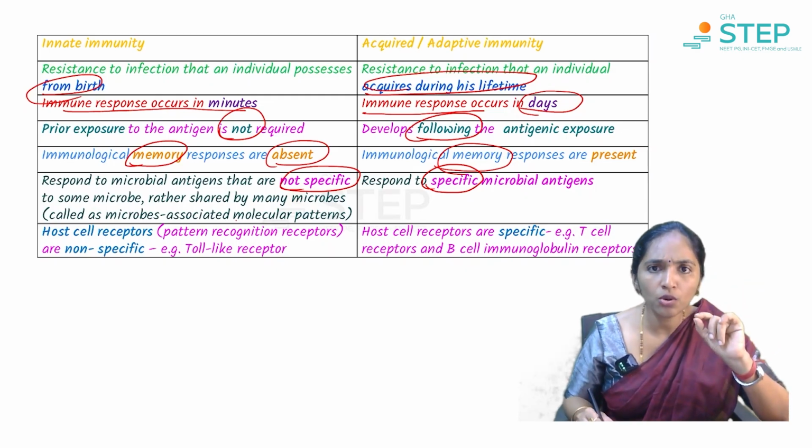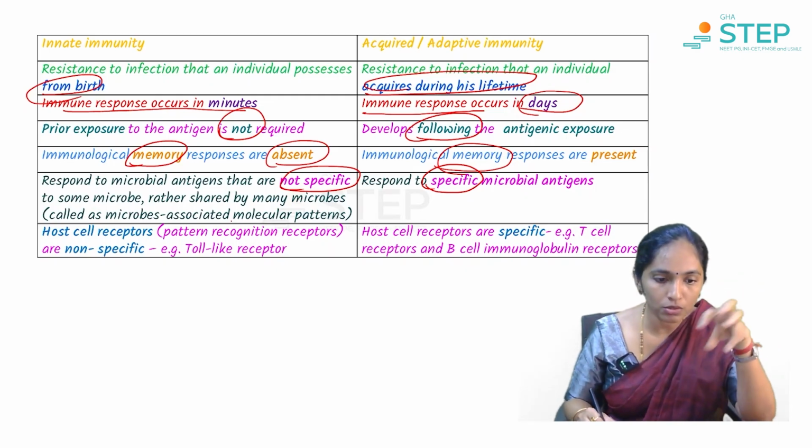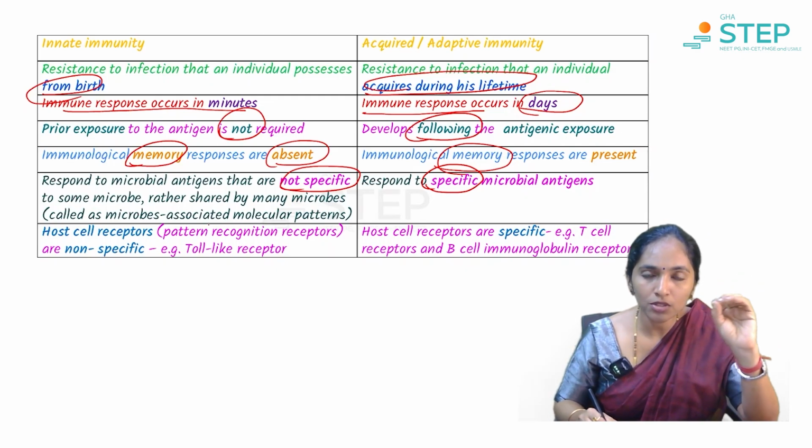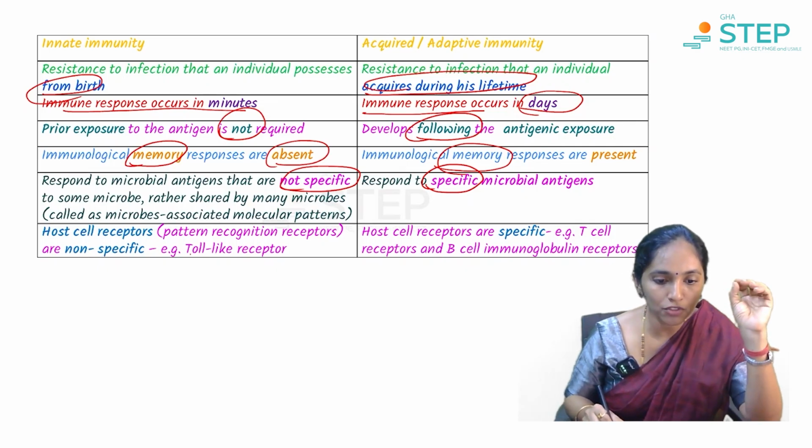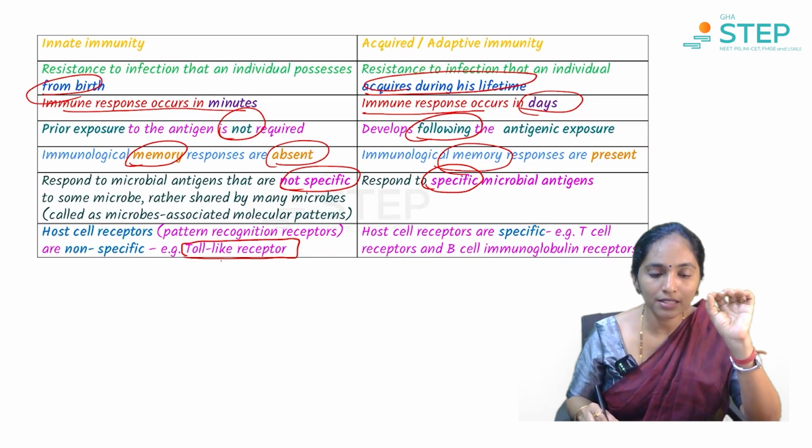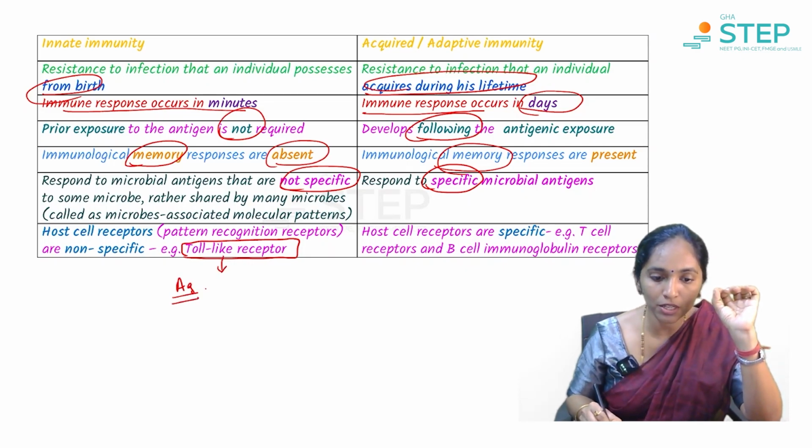And here the host cell receptors, that is, all the phagocytic cells, will have a receptor called the Toll-like receptor, which will detect the antigenic thing present on the microbe.